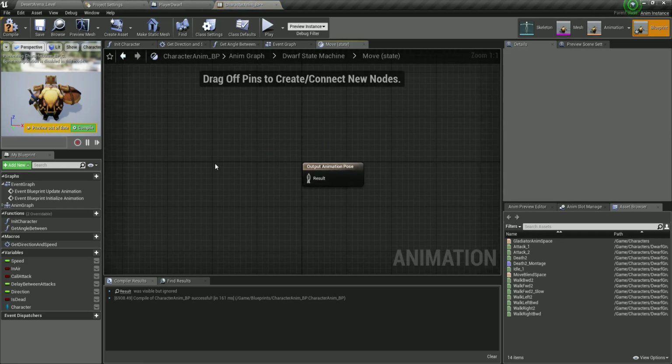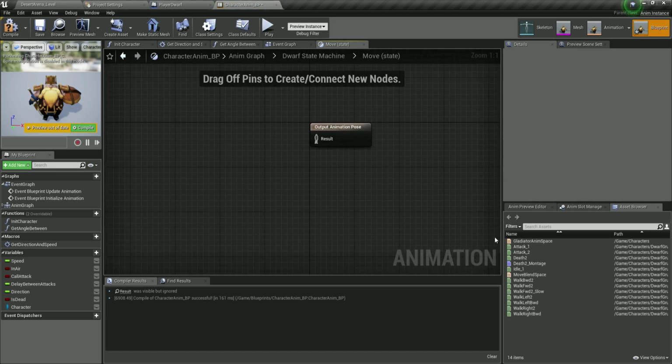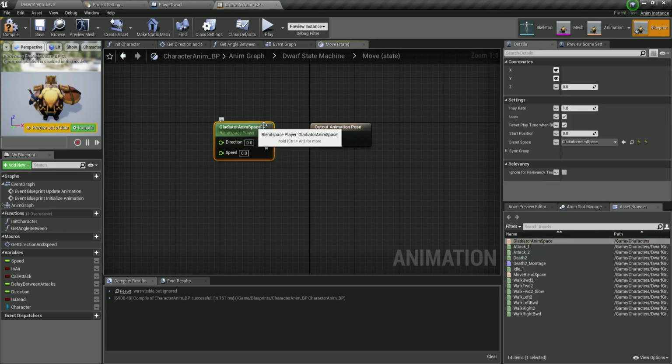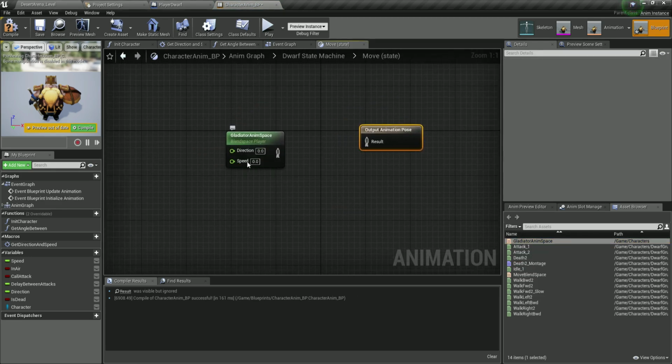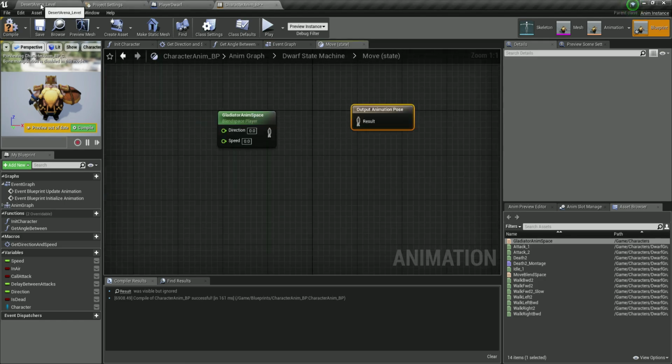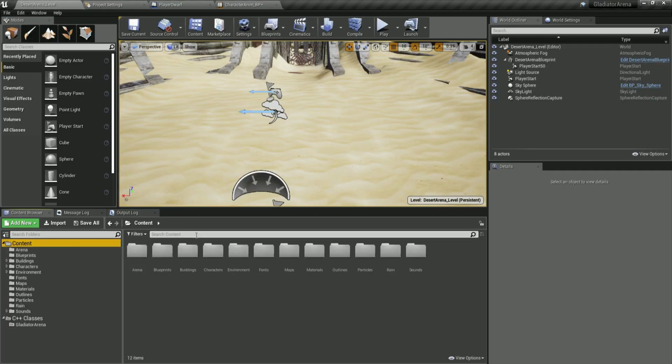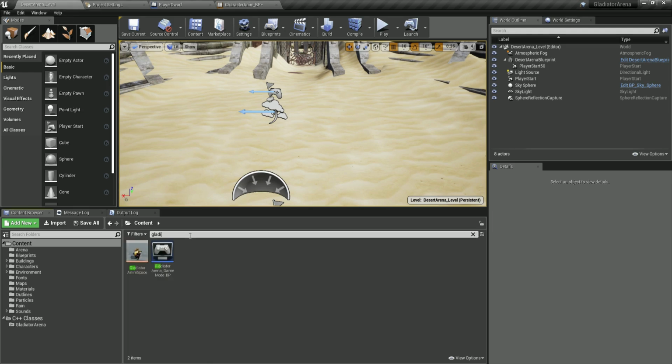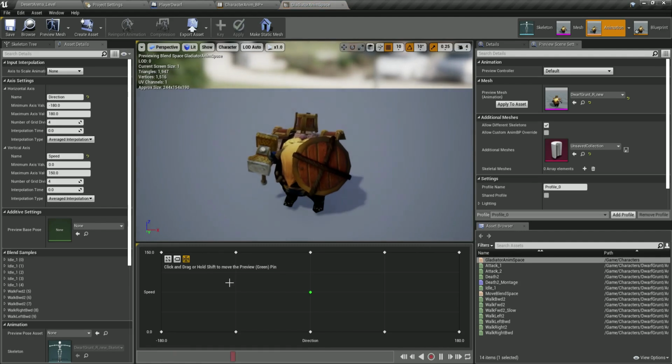So double click here, the move, and you see over here we have the result, which is basically the animation output pose. And we want over here the blend space for our gladiator. And here is where we have the direction and the speed that we set over here. We're setting the speed, we're setting the direction, we're calculating that in the get direction and speed. So that will be plugged in. What was the name of it? It's gladiator anim space. So let me just find it. Gladiator anim space. That is going to be plugged into these values, the direction and the speed, which is going to control this animation.